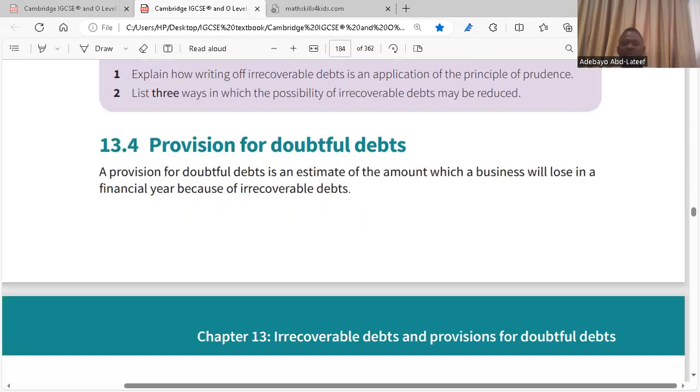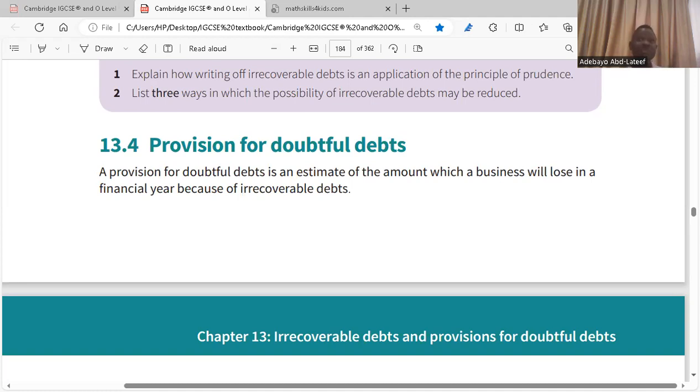So we go to provision for doubtful debts. The provision for doubtful debts is an estimate of the amount which a business will lose in the financial year because of irrecoverable debts. So as a business, there are irrecoverable debts, which are different from provision for doubtful debts. Listen, irrecoverable debts are debts that cannot be recovered. They are written off. The debt goes bad. That is irrecoverable debts.